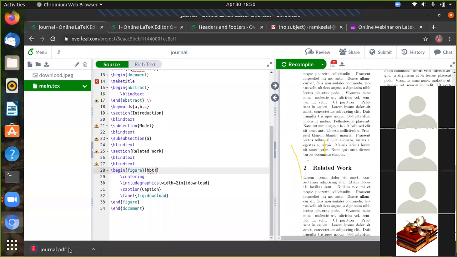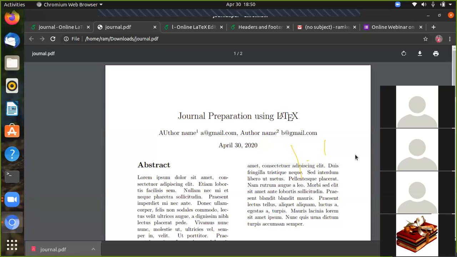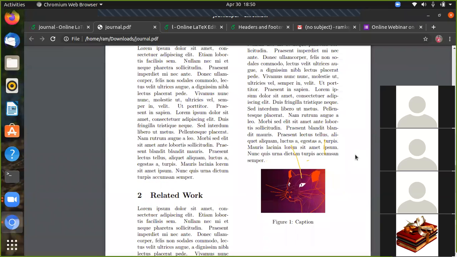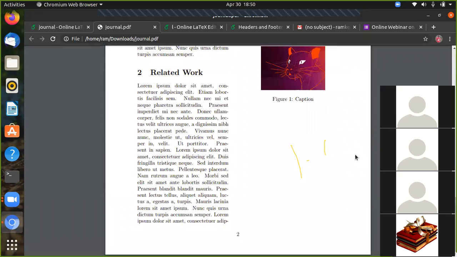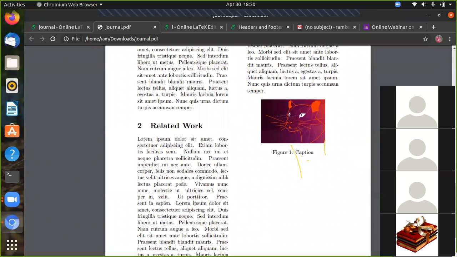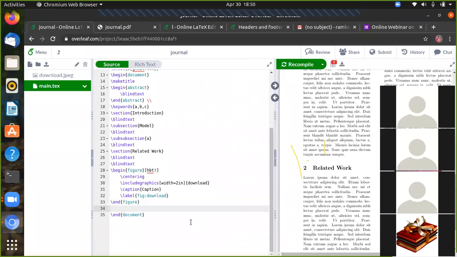Yes, here you can see the introduction part. It's nice. So that's the thing: insertion of figures in the correct place. The same things you can write for tables.